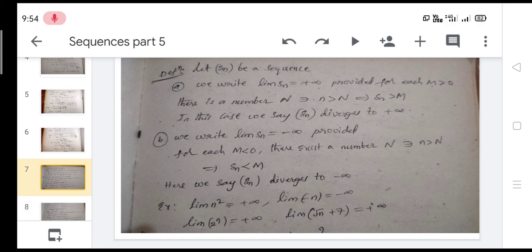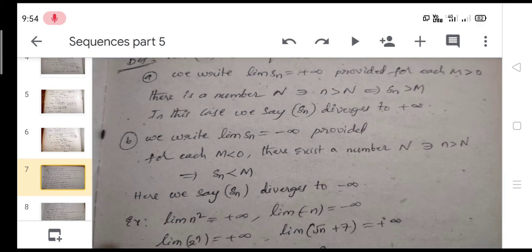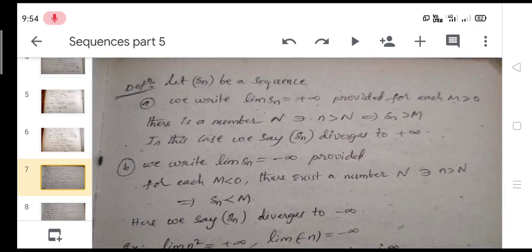So first one, let Sn be a sequence. We write limit of Sn is equal to plus infinity, provided for each M greater than 0 there is a number capital N such that n greater than capital N implies Sn greater than capital M. In this case we say Sn diverges to plus infinity.